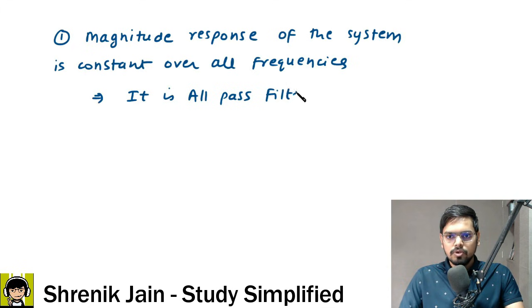In short, also known as APF, all pass filter.